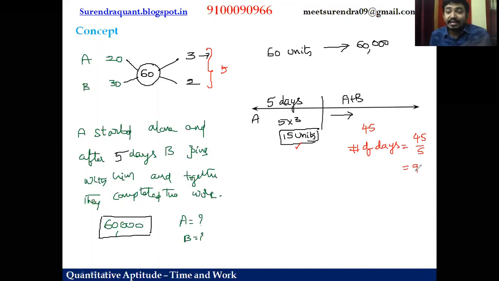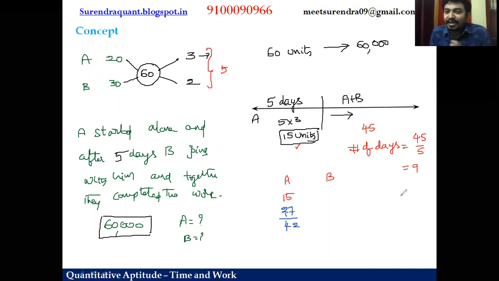That means, in the total work, A worked for 5 days alone, which is 15 units. And during these 9 days also A's contribution is there. 1 day, 3 units. For 9 days, 9 threes are 27 units is the contribution of A in the total 60 units of work. So together, how many units, guys? Together 42 units he did from beginning to ending.